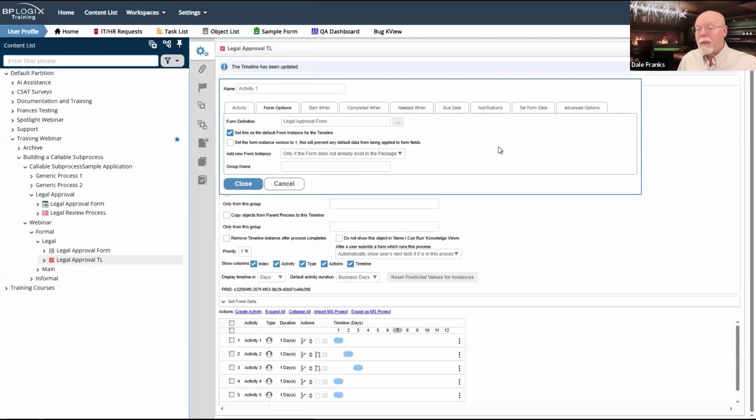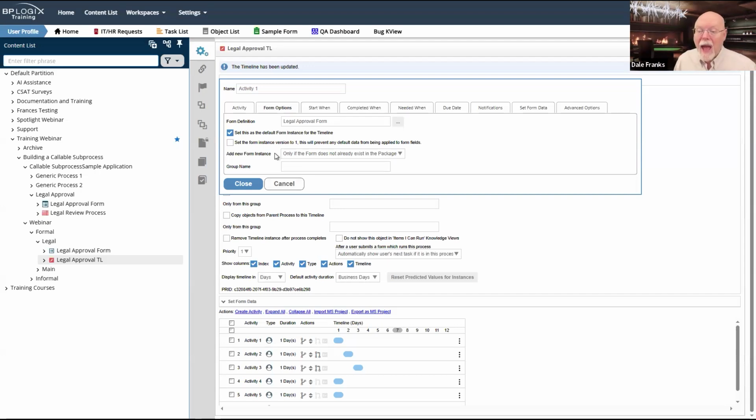Now, that means that when we get this process instance called from the run process custom task on our main process timeline, the first thing that's going to happen, it's going to look at these 2 forms. So it's going to have a request form and a legal approval form already. And the main form has already been marked as the default for the main process. We don't want that to happen here. So we want to be sure that we explicitly call the legal approval form and set that as the default form instance for the timeline.